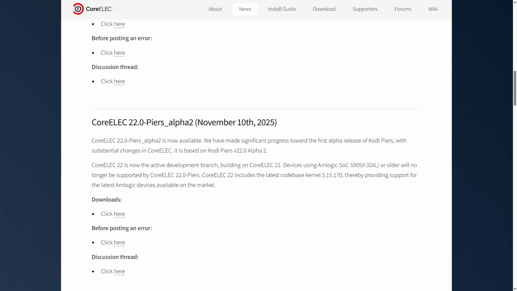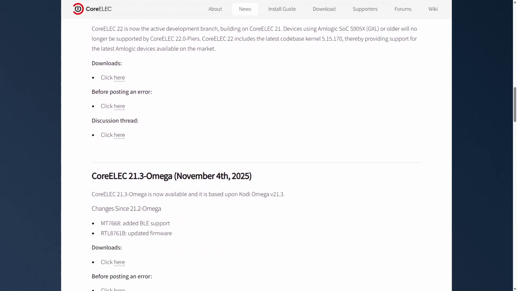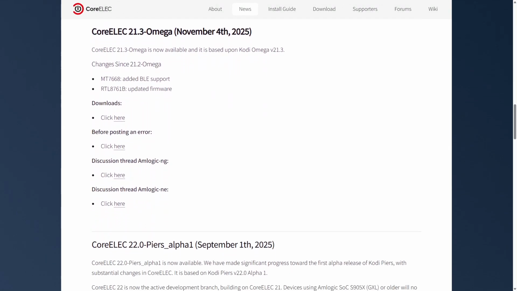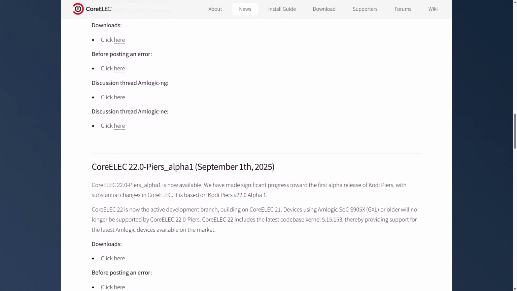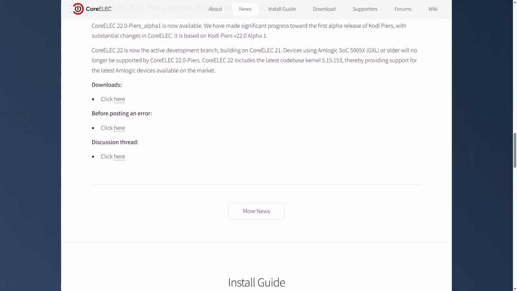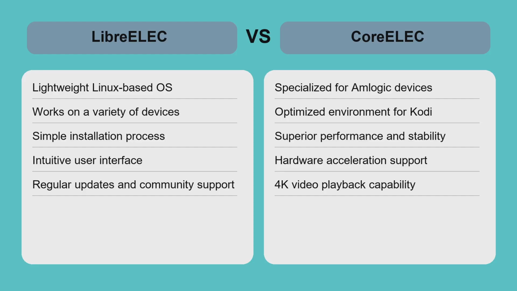While it excels in performance, its limitation is that it is primarily compatible with Amlogic devices, which may restrict users looking for broader hardware support. The ideal user for CoreELEC is someone who owns Amlogic hardware and desires the best possible performance for their media playback. When comparing LibreELEC and CoreELEC, consider your hardware.